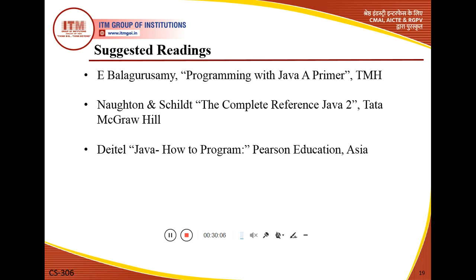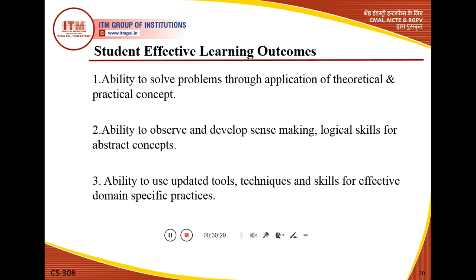These are the suggested reading books that can be used for reference. Basic concepts are discussed in these books. Balagurusamy will be very helpful, and by reading this book your concepts will be clear.